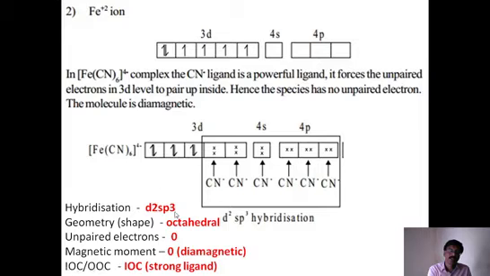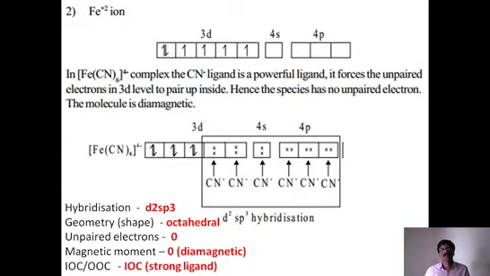Now the second important property is unpaired electrons. How many unpaired electrons are there in the structure? Ligands don't give unpaired electrons, so you need not look at the hybridization part. Ligands never give single electrons, so only look at the orbitals where electrons are already there. Already 6 electrons are there, but all 6 are paired. This is a pair, this is a pair, this is a pair. No single electron is present. So unpaired electrons are 0. So n value is 0.